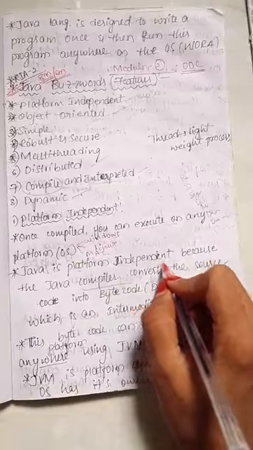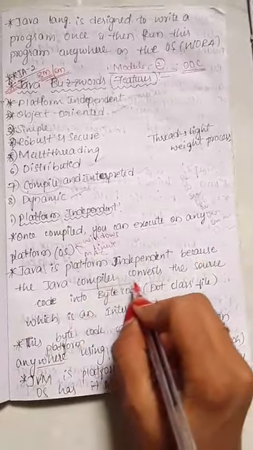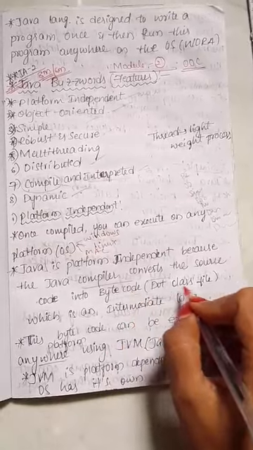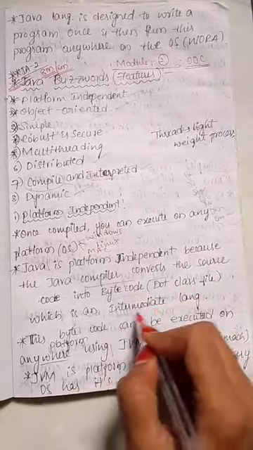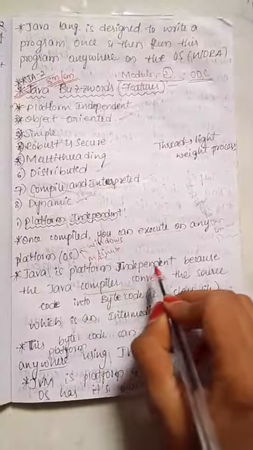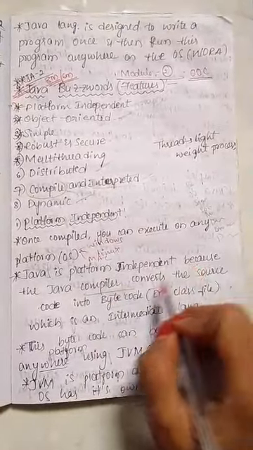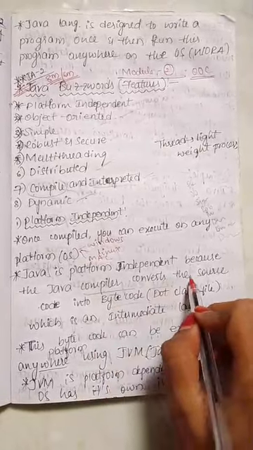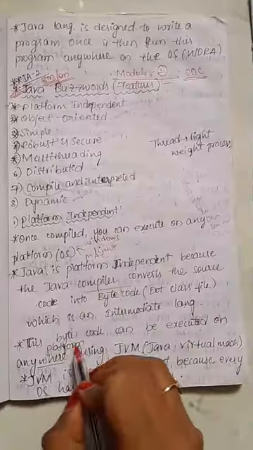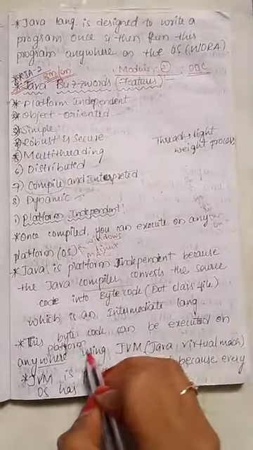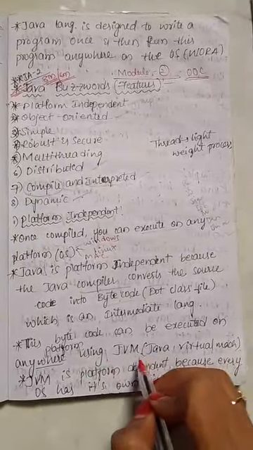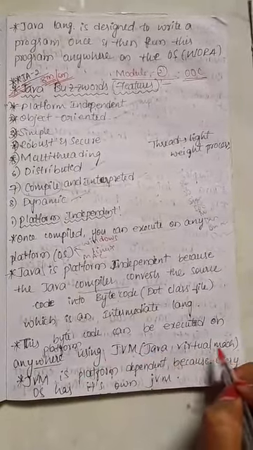Java is platform independent because the Java compiler converts the source code into bytecode, a .class file, which is an intermediate language. This bytecode can be executed anywhere using the JVM, Java Virtual Machine.